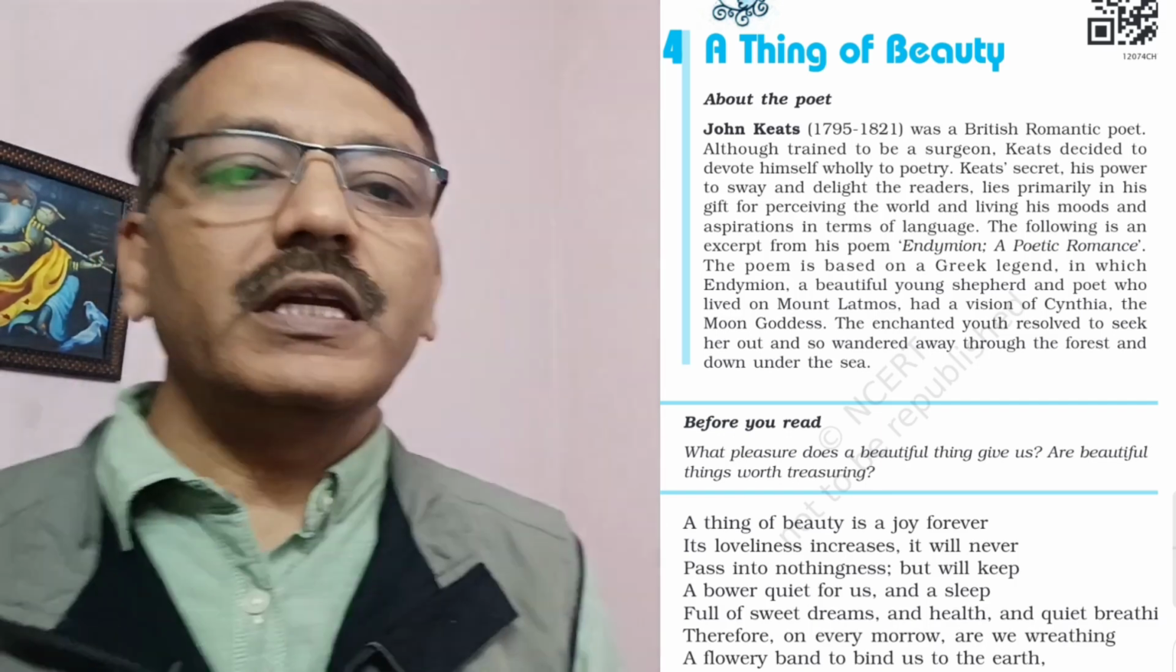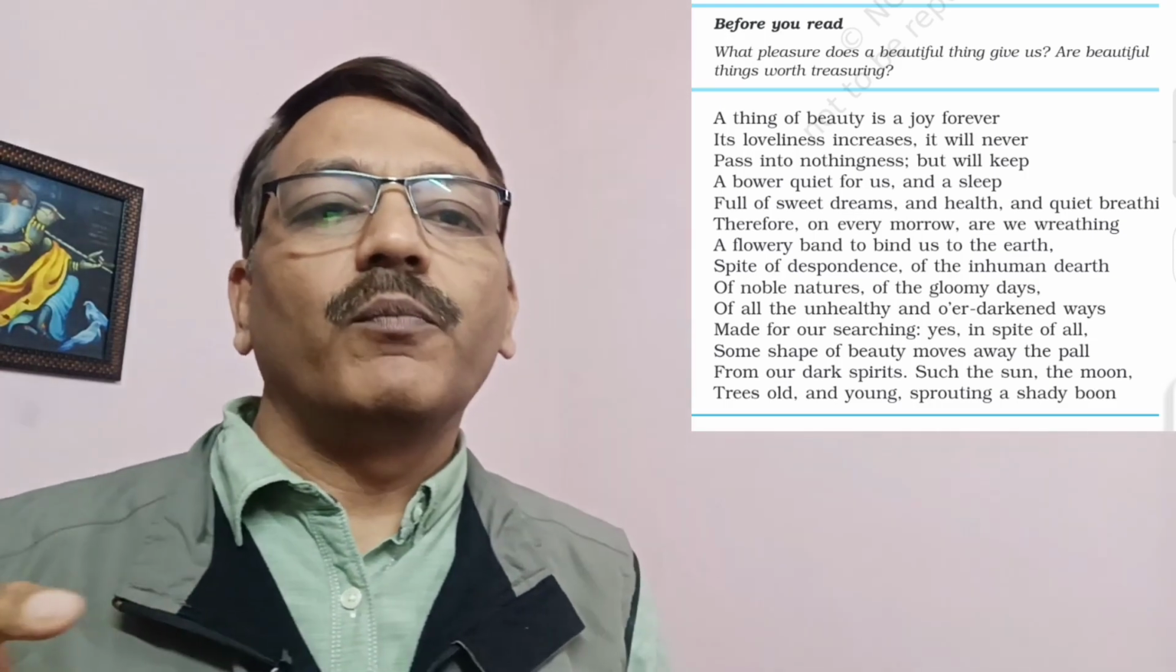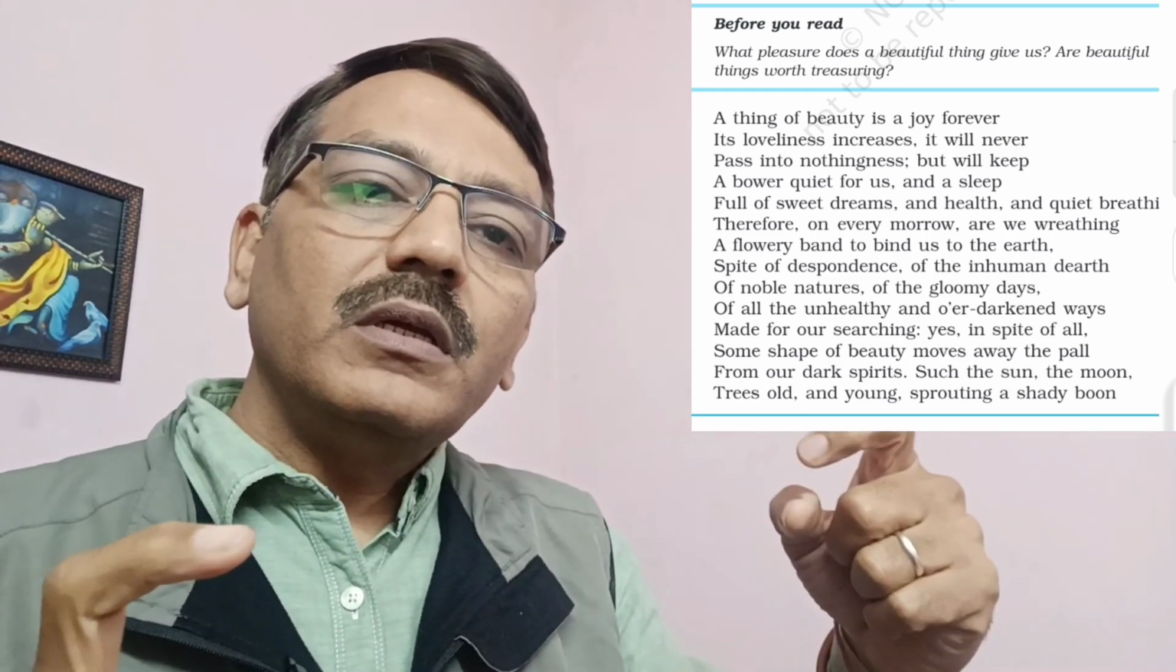In the text that we have, the poet is describing the characteristics of beauty. If we take these 24 lines, we can divide them into 4 parts. The first 3 lines are actually the definition of beauty. The poet is telling us what the characteristics of beauty are. A thing of beauty.